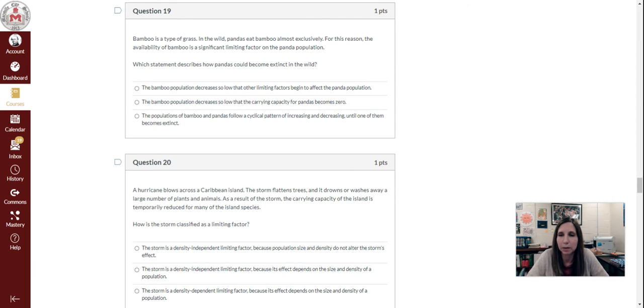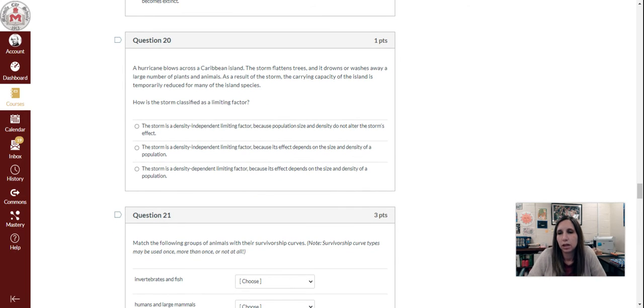A. The bamboo population decreases so low that other limiting factors begin to affect the panda population. B. The bamboo population decreases so low that the carrying capacity for pandas becomes zero. Or C. The populations of bamboo and pandas follow a cyclical pattern of increasing and decreasing until one of them becomes extinct.